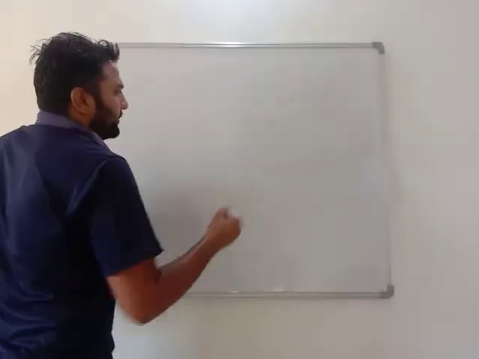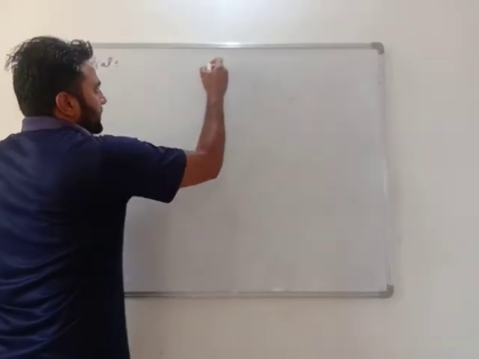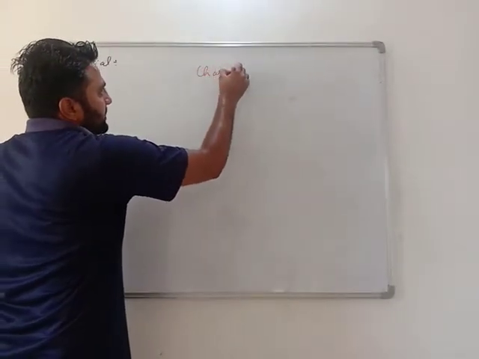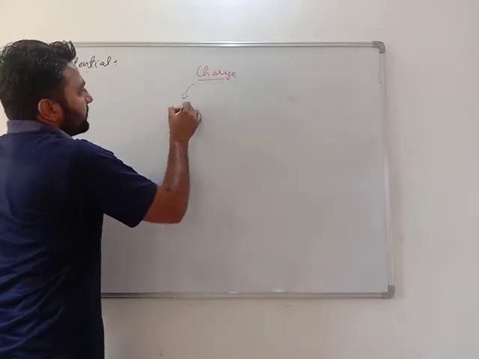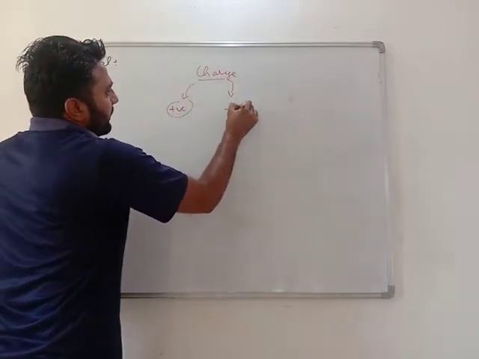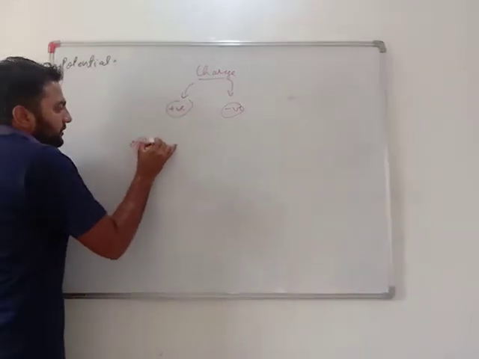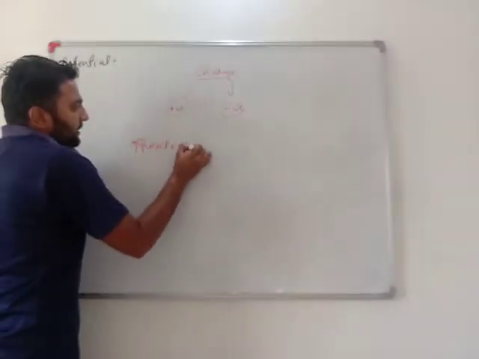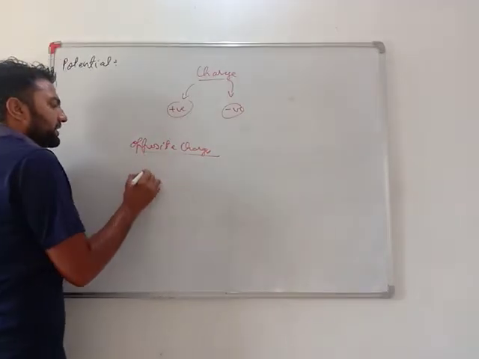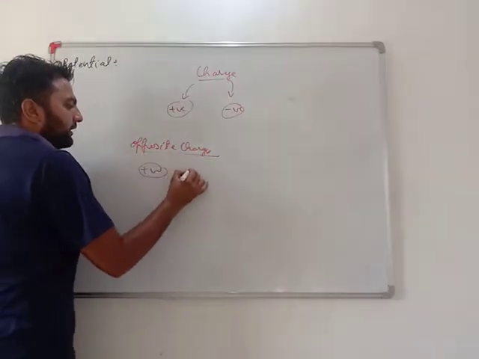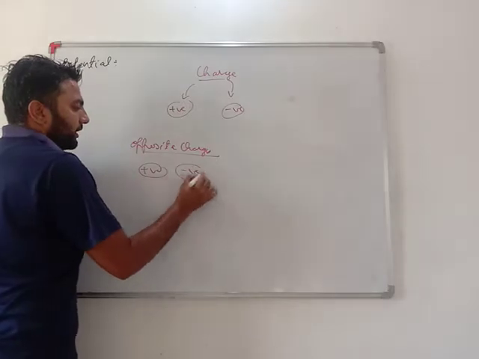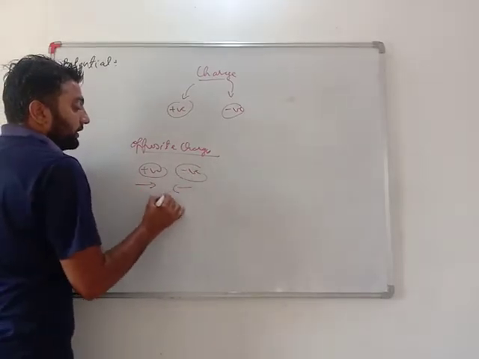Let's take an example. See, dear students, there are two types of charges: positive and negative. As we already know, opposite charges, that is positive and negative, attract each other.